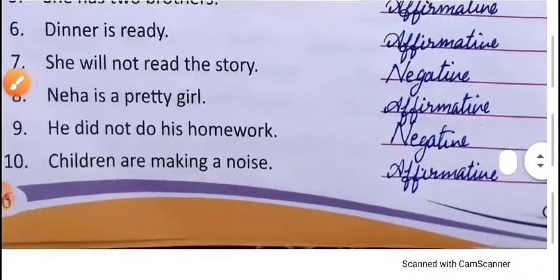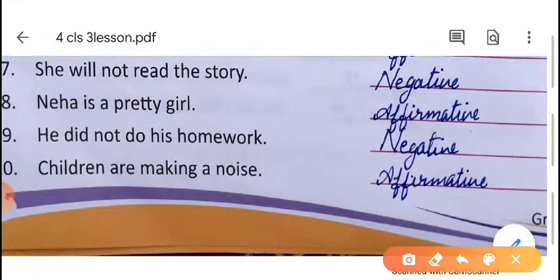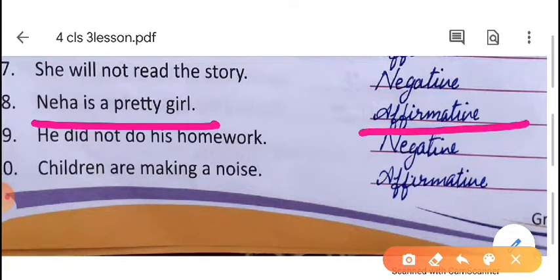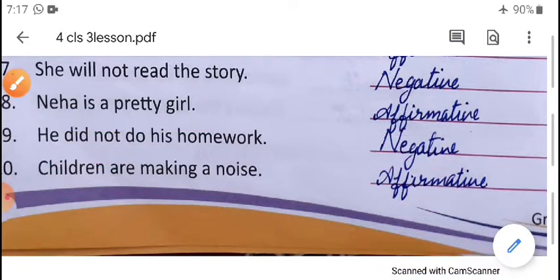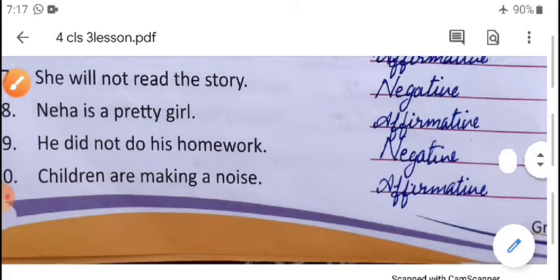Now the 8th question is, Neha is a pretty girl. Here also there is no negative word. That's why affirmative. He did not do. Did not. Here not comes. That's why it is a negative sentence. Children are making a noise. There is no negative word. That's why it is an affirmative sentence.